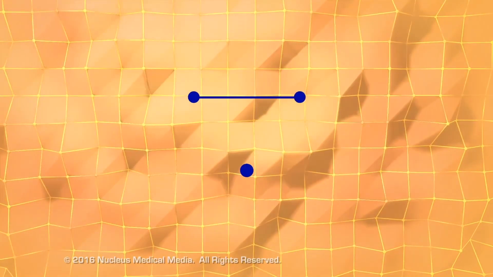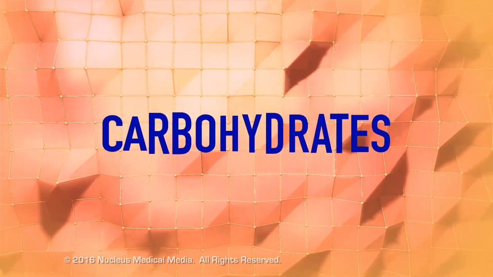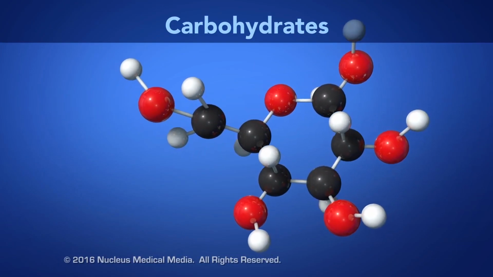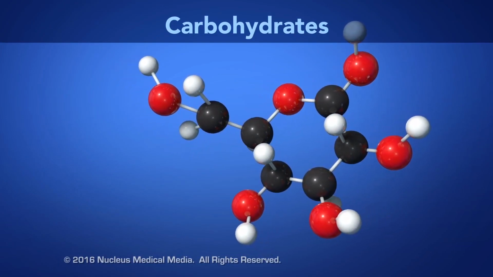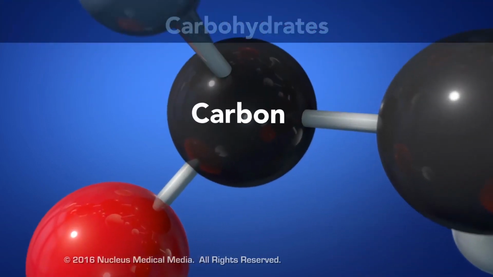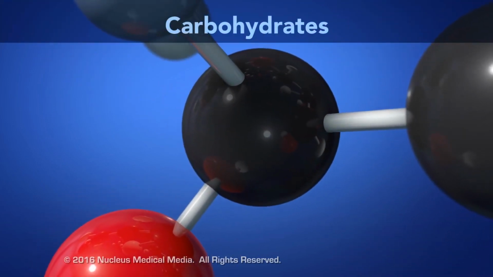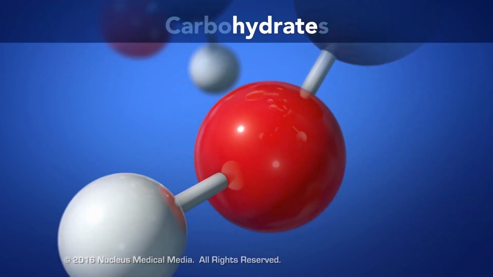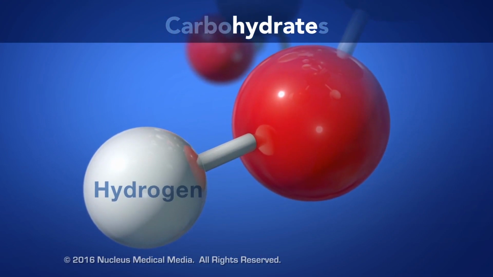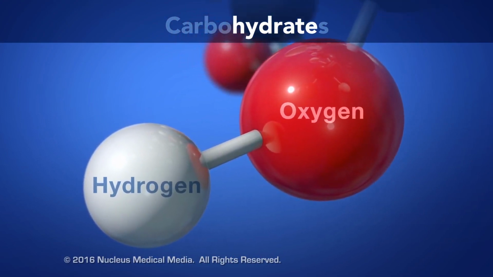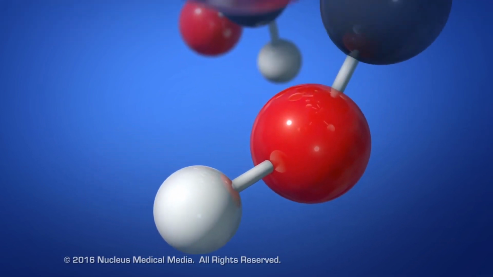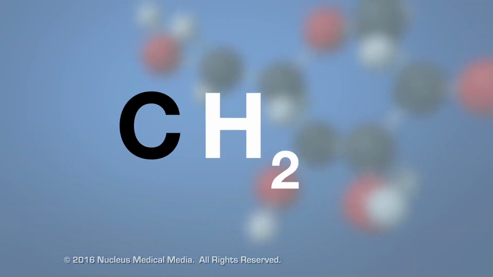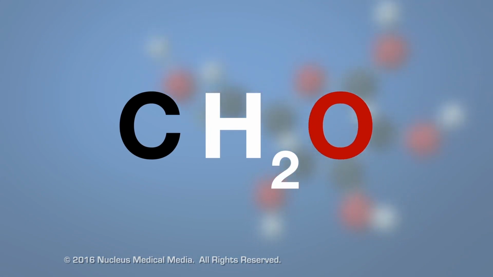In this video, we'll discuss carbohydrates. A carbohydrate is an organic macromolecule, which means it's a large molecule containing the element carbon. The hydrate part of carbohydrates means it also contains the components of water, hydrogen, and oxygen. Carbohydrates always contain these elements in a proportion of 1 carbon atom to 2 hydrogen atoms to 1 oxygen atom.